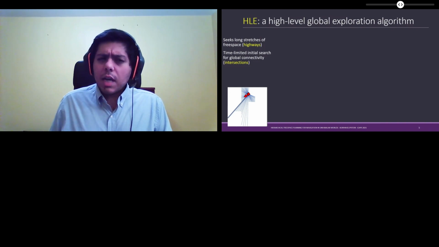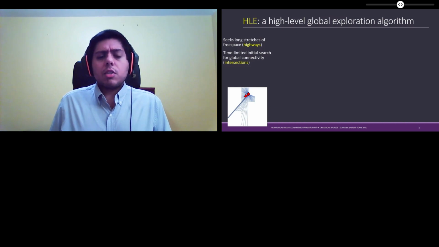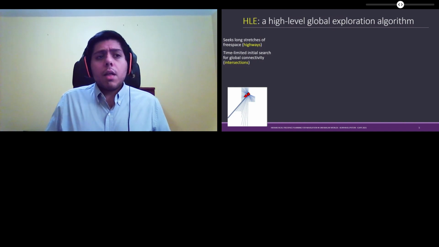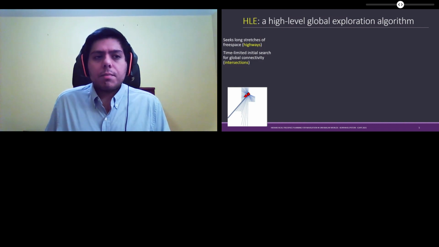HLE is intentionally time-limited, and it seeks global connectivity. These are the intersections between the highways. We limit its time so that we can try to balance the amount of time we explore with the amount of information we can learn about a world for navigation later on.